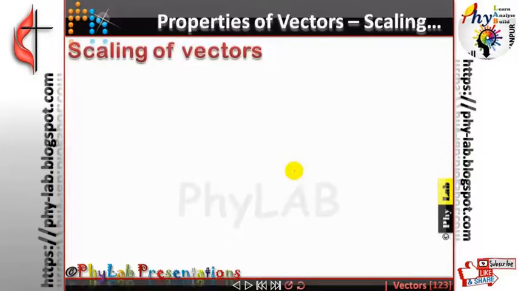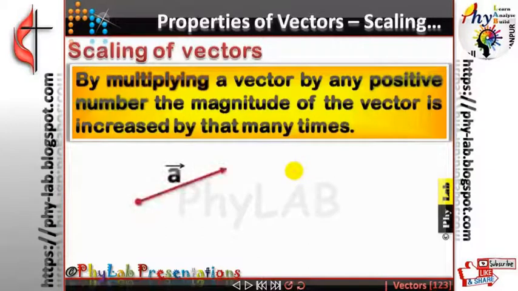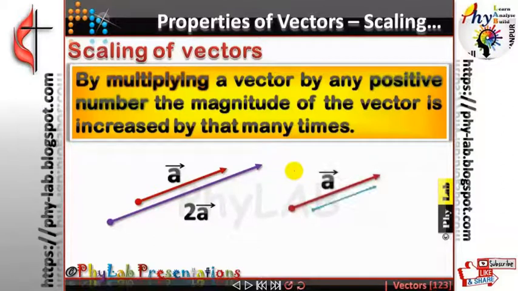Now, if you multiply a vector by a positive number, suppose there is a vector A, and you multiply it by, let's say, 2. By multiplying a vector by 2, what you are going to do is increase the length of the vector by a factor of 2. So you scale the vector by that many times. As many times as you multiply the vector, the magnitude of that number, you scale the length of the vector. Let's say you multiply it by 1.5, then the length will increase by 1.5 times. Is that clear? Any confusion anywhere?